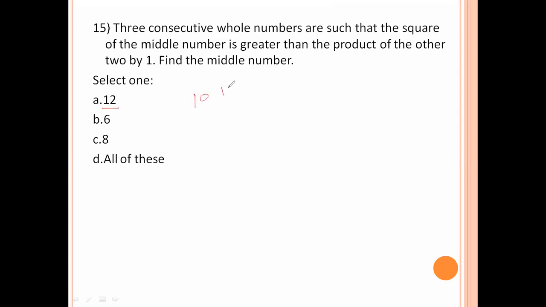12 is the middle number, meaning 11, 12, 13. Here, the square of the middle number is 144. 11 into 13: 11 times 3 is 33, 11 times 10 is 110, so 143. So this square is greater than the product of the other two by one, so this is one of the options. Next, 5, 6, 7: 5 times 7 is 35, 6 square is 36. This value is one more than this product value.